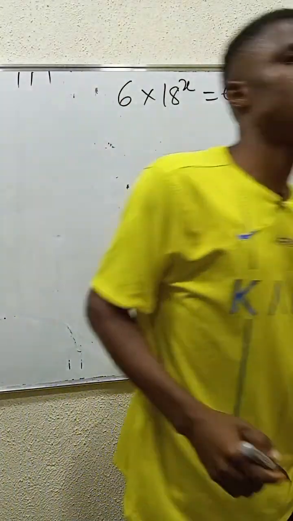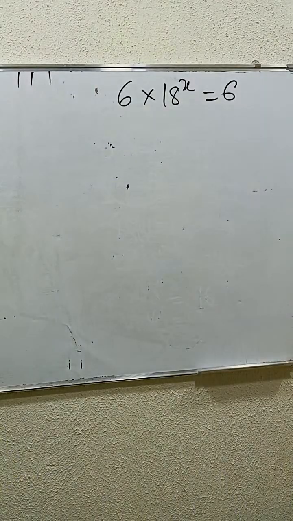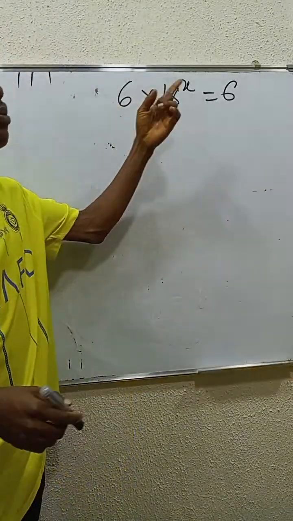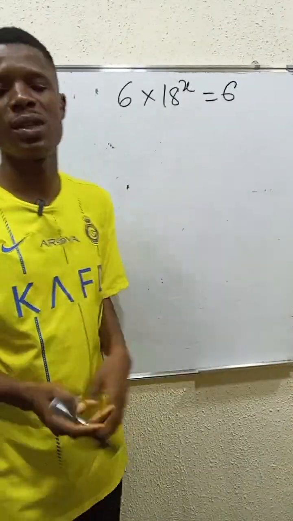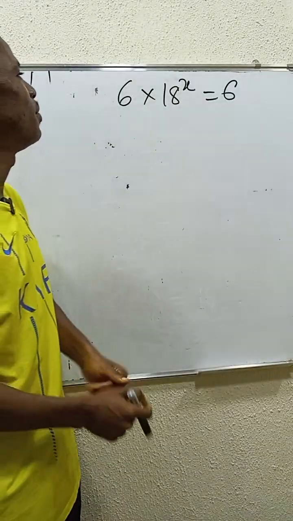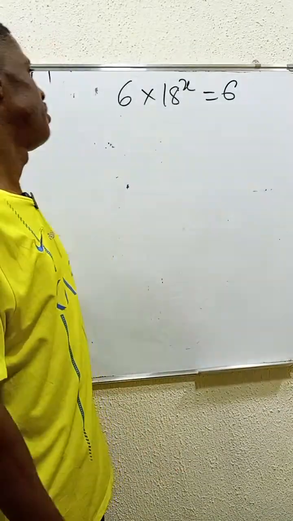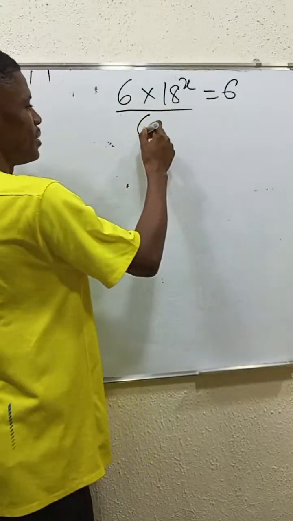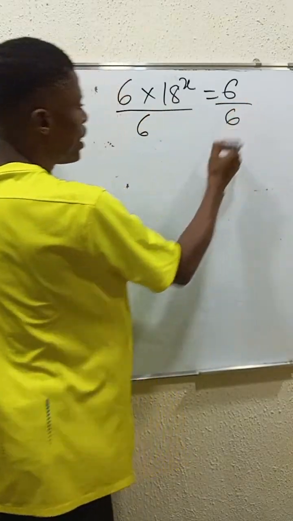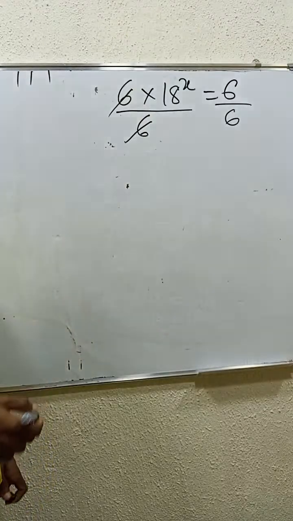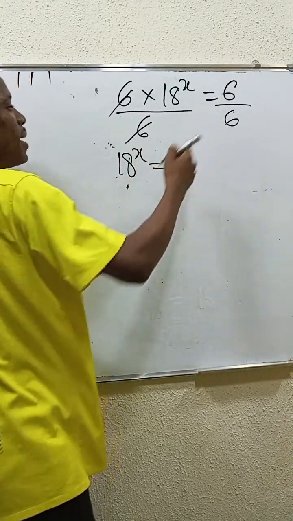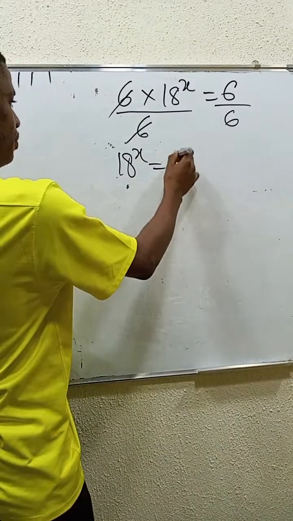6 times 18 power x is equal to 6. Okay, for us to do this, 6 is multiplying 18 power x, and the result is also 6. What will be the value of this x? So let's check. You have to divide through by 6 and also divide through by 6. Once you divide through by 6, what are you getting? 18 power x is equal to 6 by 6, which is 1.